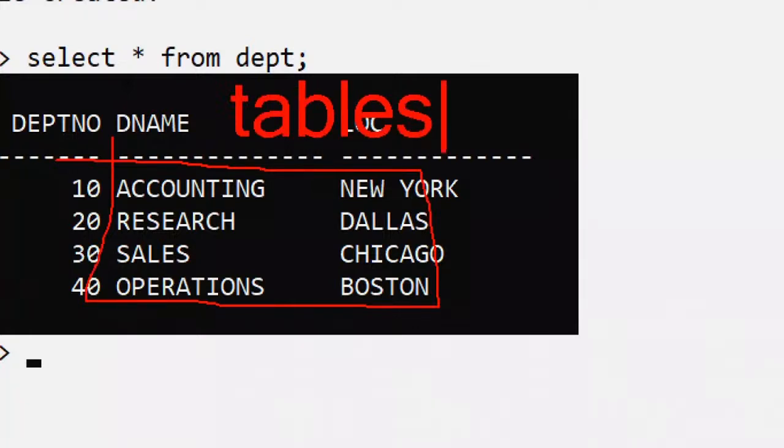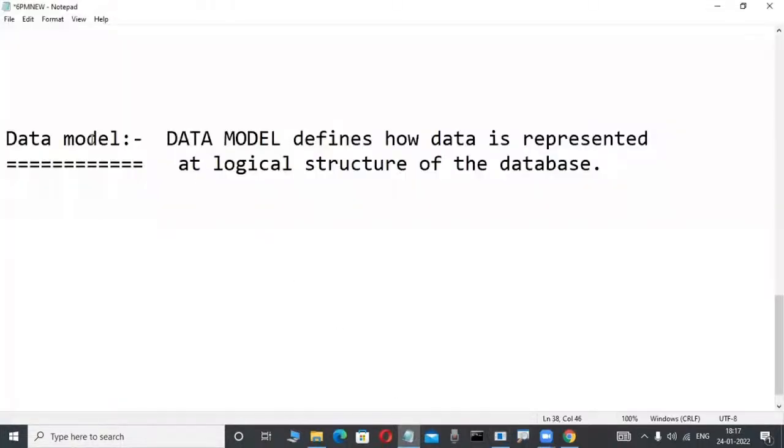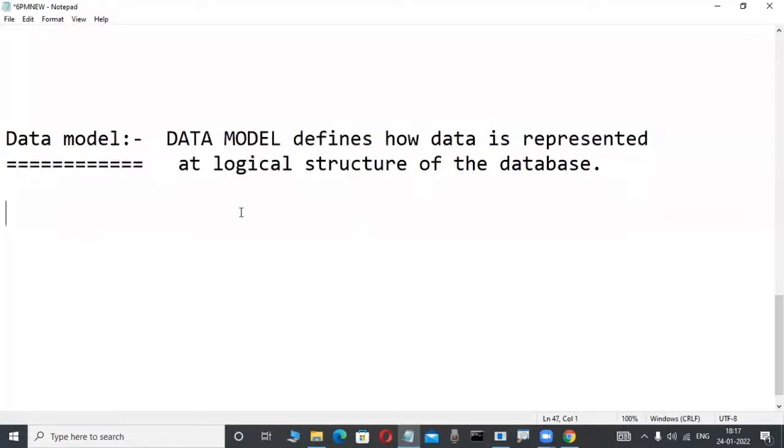Two-dimensional tables. But before 1970, this data model was not there. Hierarchical data model, network data model, and some other data models were there. IMS software, IDMS software were there in those days. So now we have different software, IDMS, IMS, these types of software. But nowadays, observe here, a data model defines how data is represented at a logical structure of the database.